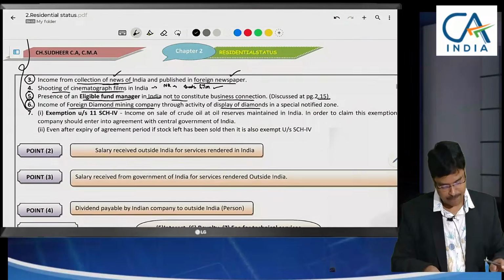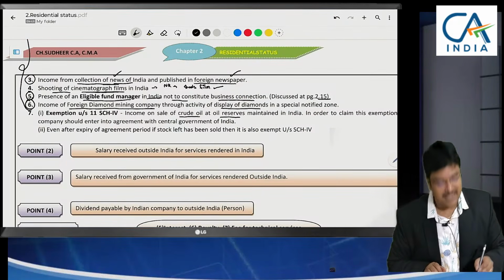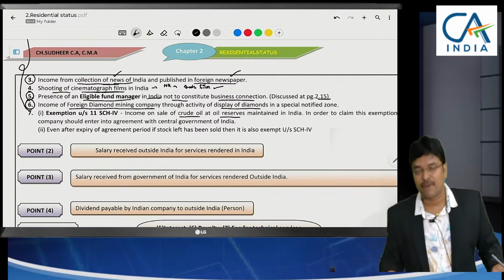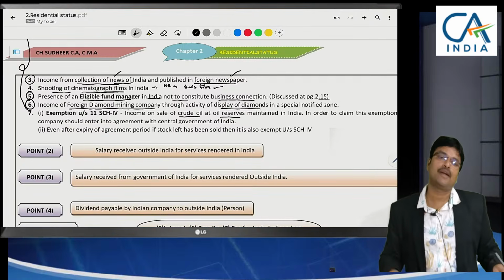Next one is also the same. Crude oil reserves were established in India because, given the number of imports, crude oil is very important for our petrol and diesel.